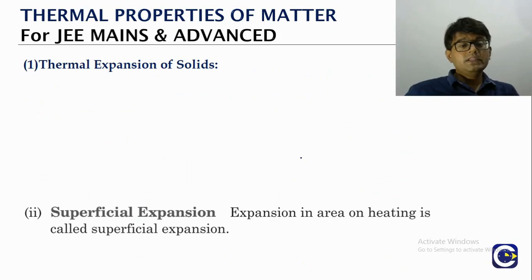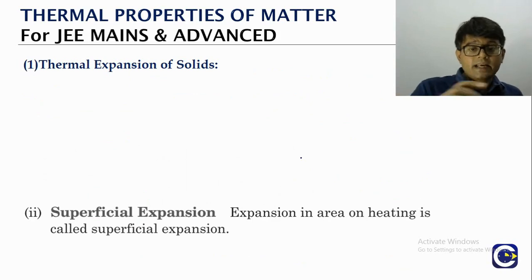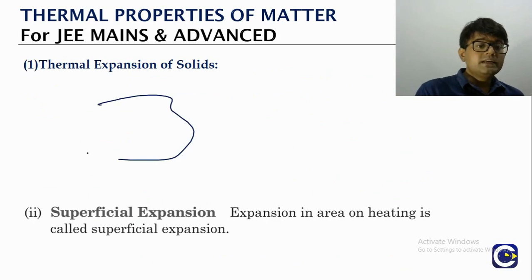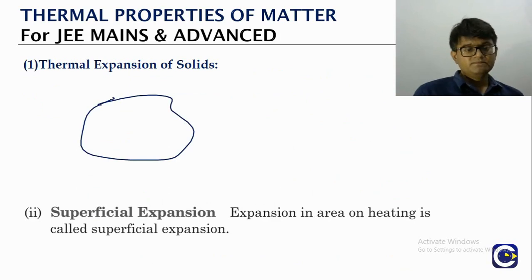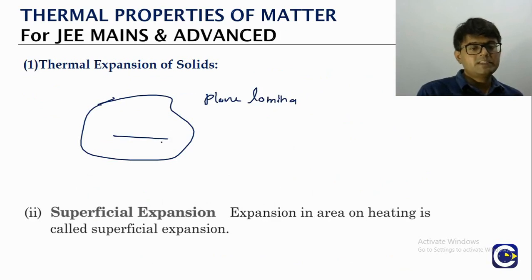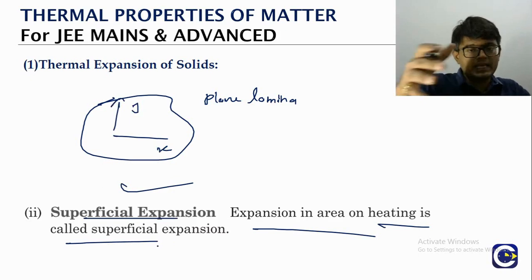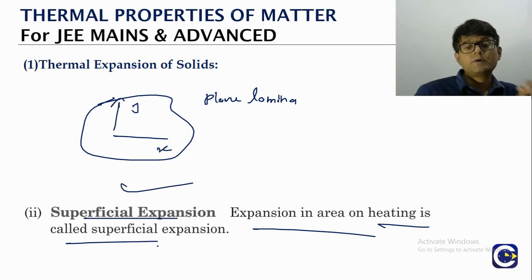Now the increase in the linear dimension will also result in increase in the surface area. If you look at a plane lamina, think of it, if there is expansion along the x-axis and expansion along the y-axis, obviously the area is also going to expand. The expansion in terms of area is what we call area expansion, or we can also call it superficial expansion. So how do we relate it? Let's say initial area is A0.